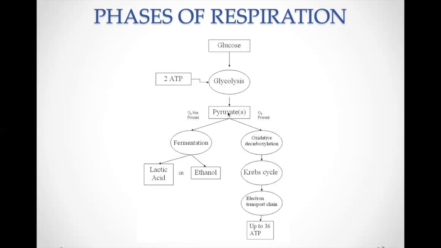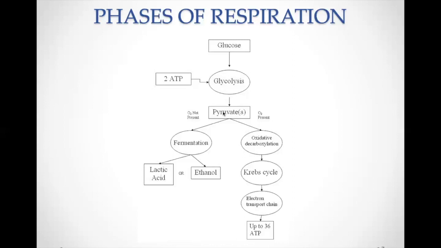The third phase takes place either in presence of oxygen or in absence of oxygen. If it takes place in absence of oxygen, the process is called fermentation, and either lactic acid or ethanol is formed. Lactic acid is a 3-carbon compound and ethanol is a 2-carbon compound.